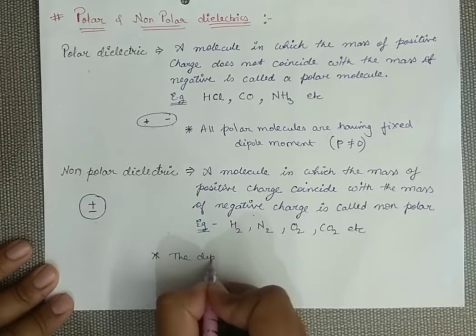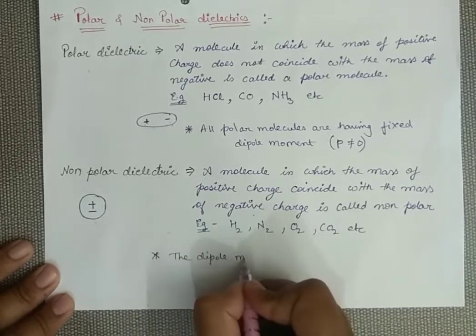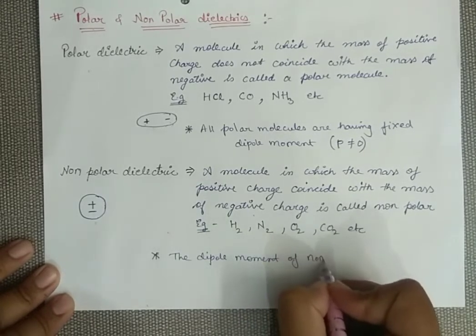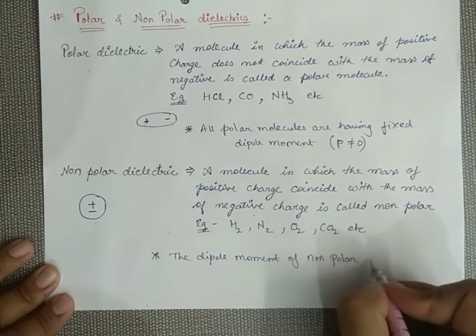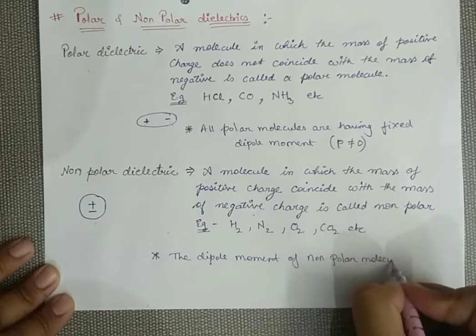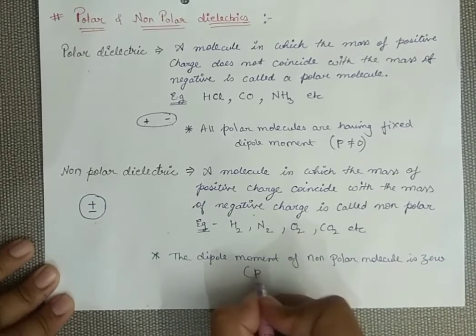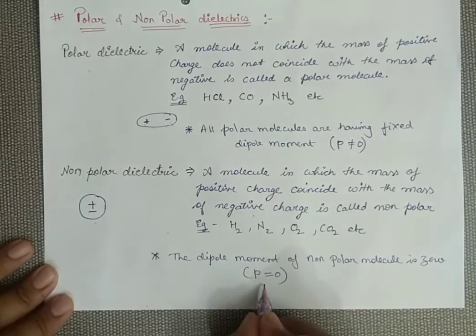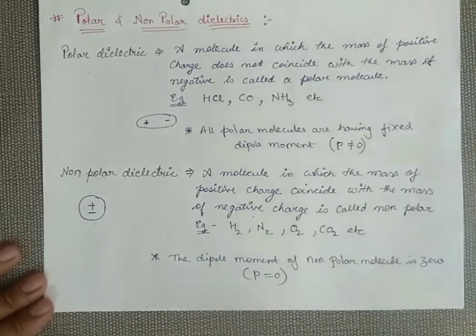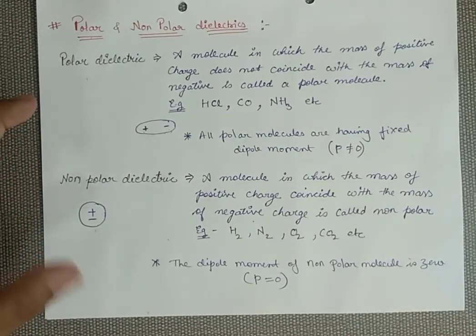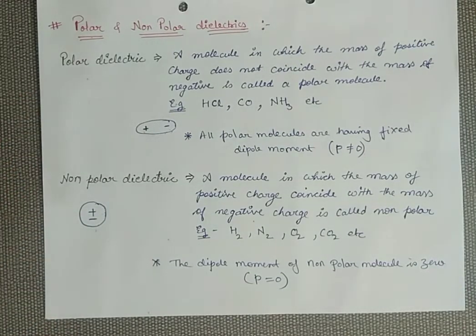So just remember the dipole moment of a non-polar molecule is 0. That is, the dipole moment is always equal to 0 for the non-polar and not equal to 0 for the polar molecules. So these are two kinds of dielectric, polar dielectric and non-polar dielectric.